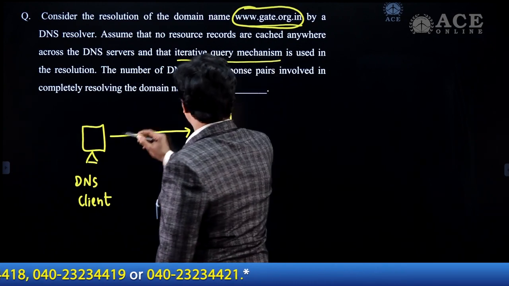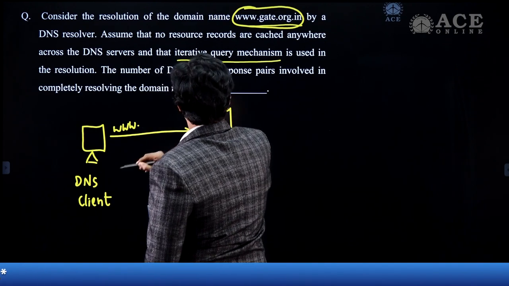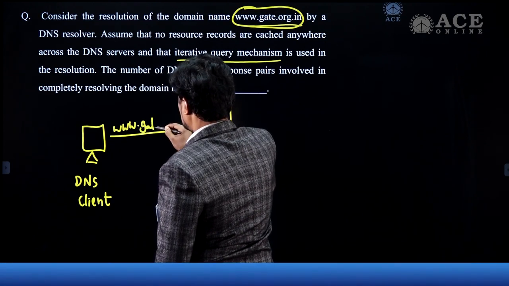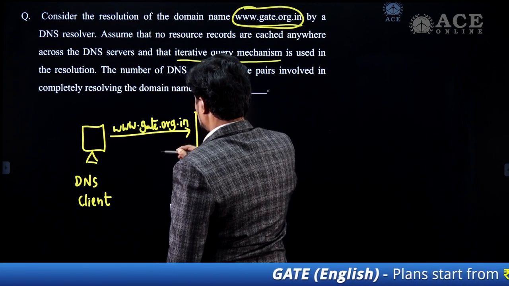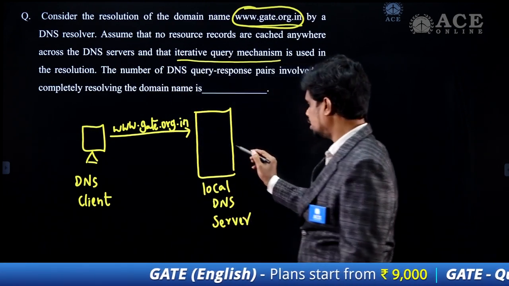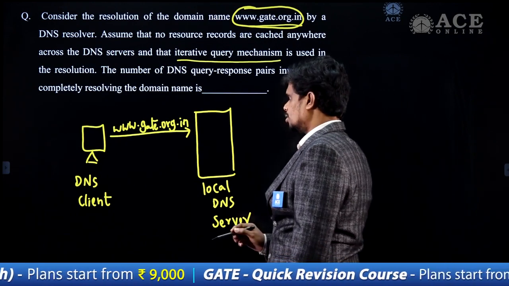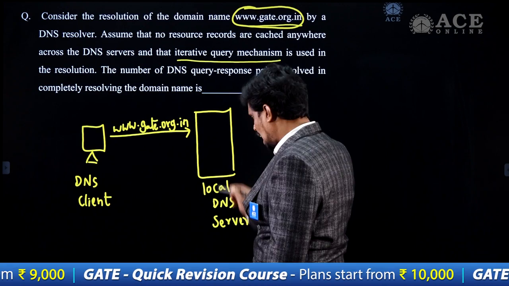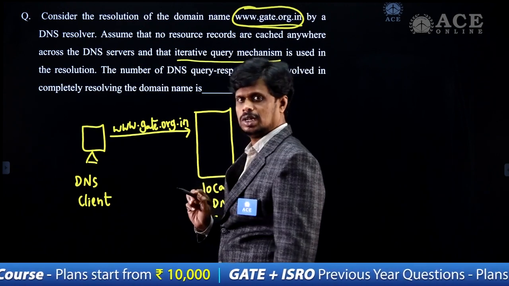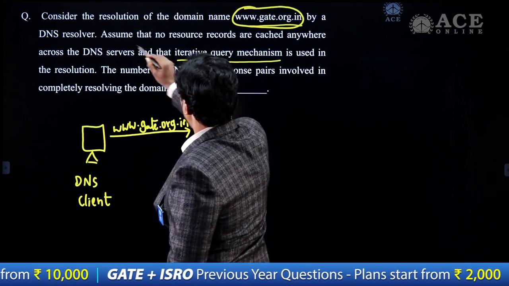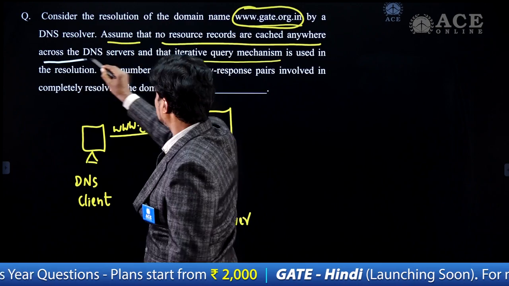After receiving this request, what is the DNS query request here? www.gate.org.in. This is the URL address being sent to the local DNS server. If this local DNS server has the IP address of this URL, it gives the response. But it is clearly mentioned that no resource records are cached anywhere across the DNS servers.